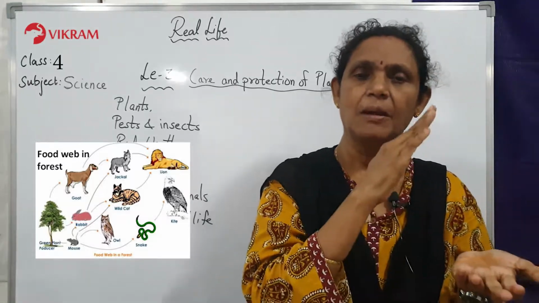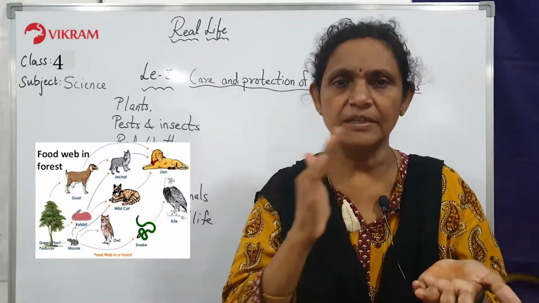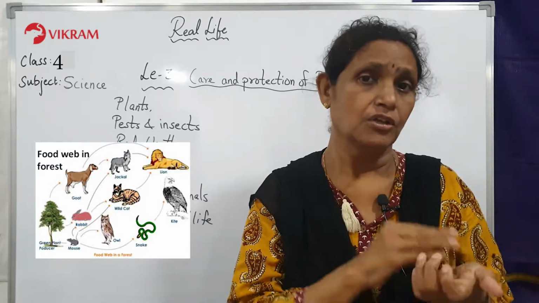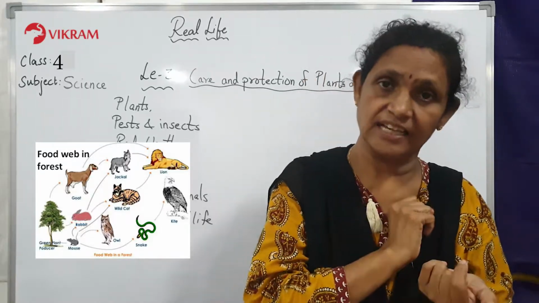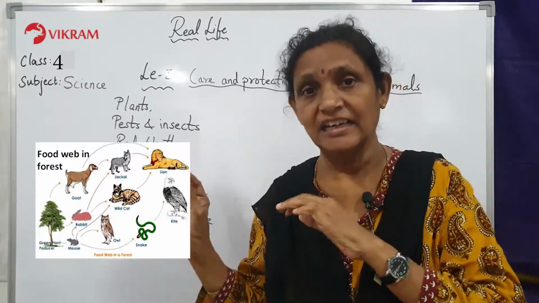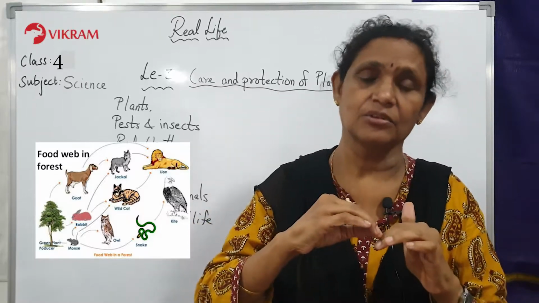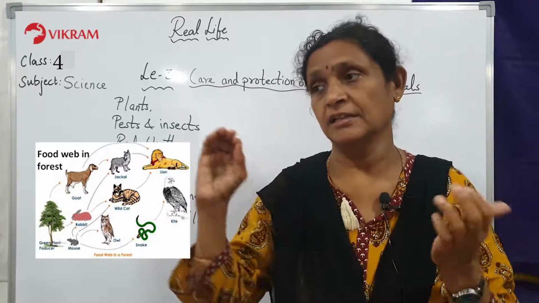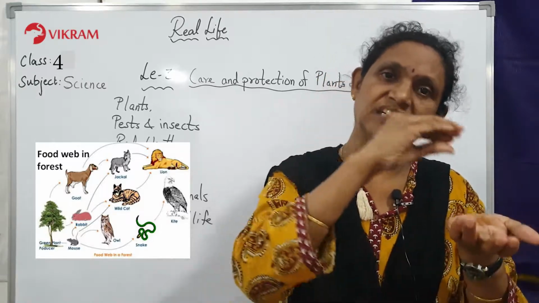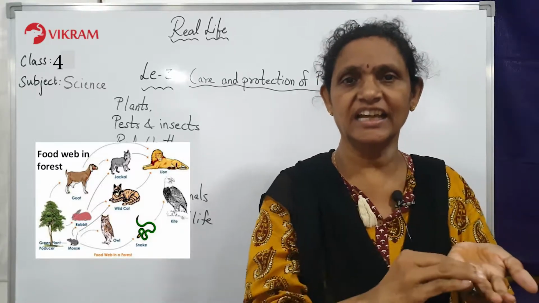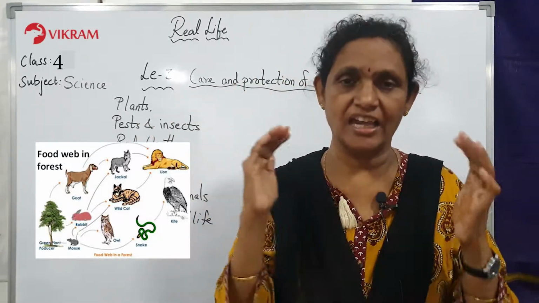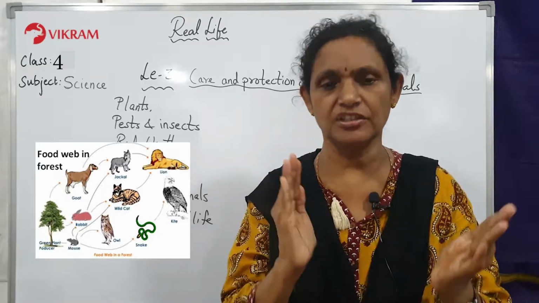But at the same time, plants and animals are also interdependent. They depend on each other for food. Unless a goat eats the grass, that means it is depending on the plants, and the lion or tiger will attack the goat and eat it up. So basically, even the lion and tiger need a goat or a sheep to eat the grass. So indirectly or directly, they are interdependent on each other. Animals and plants depend on each other for food.